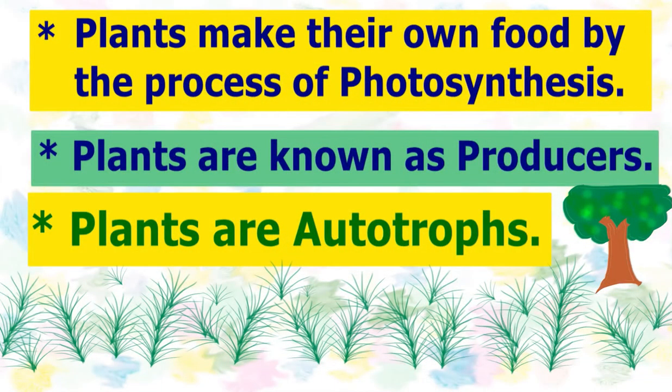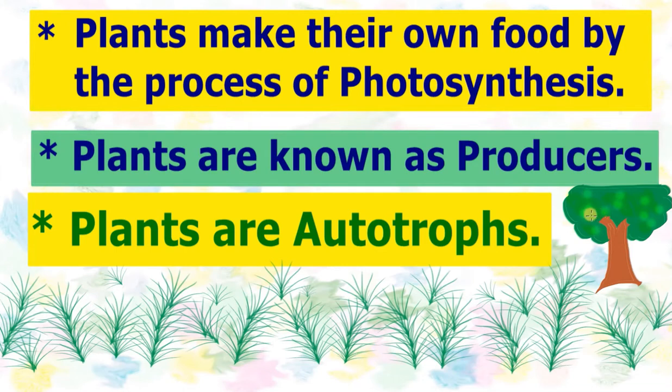Let's discuss about plants now. How do plants get their food? Plants make their own food by the process of photosynthesis. So what is photosynthesis? It is a process by which plants make their own food. What happens? Here in the green parts of the plant, a pigment is present which is known as chlorophyll. And from the soil, with the help of the roots, plants absorb water. So from the soil, through roots, water also reaches into the leaves or green parts of the plant.